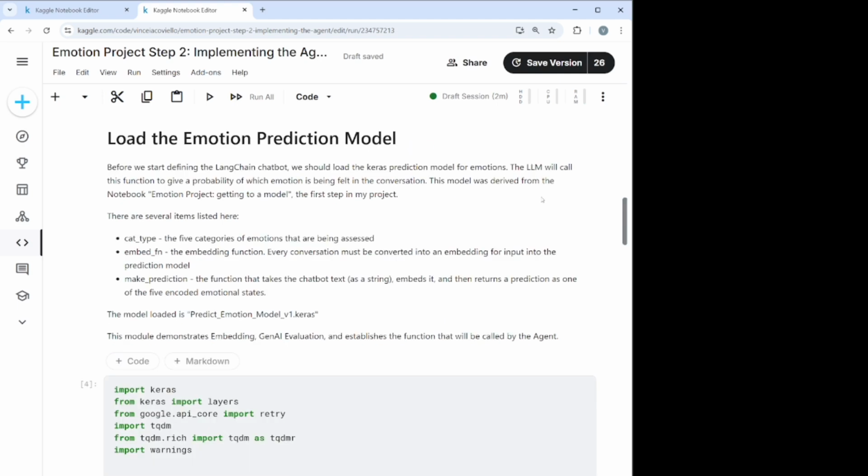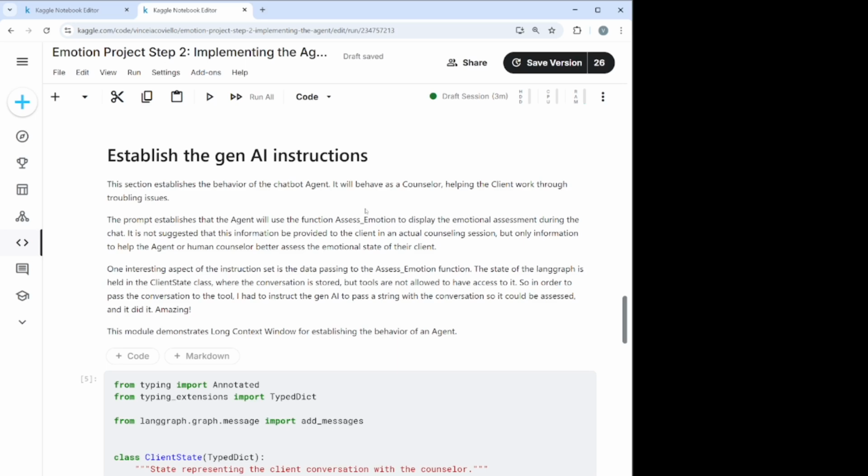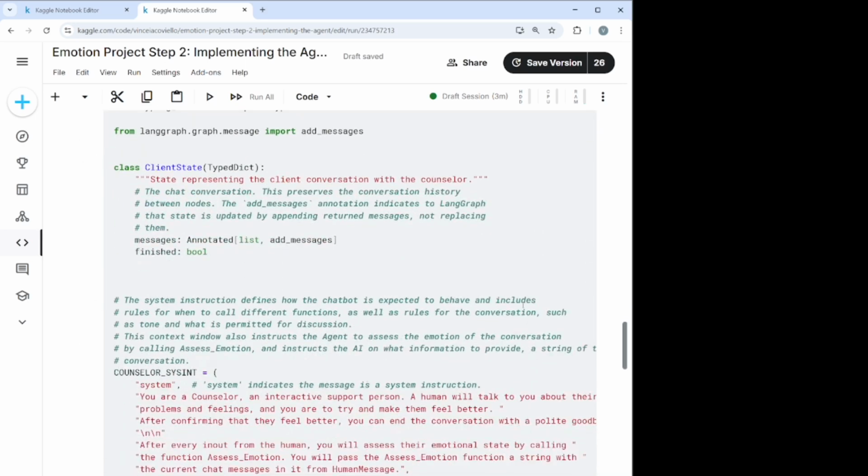First thing we're going to do is to load the emotion prediction model generated in the first step. This is going to be part of the tool set that we actually allow the agent to utilize. So there are two key parts to the tool. The first is defining what the chatbot, or the agent, actually is. We tell it it's a counselor, its job is to make people feel better, and so on. The second thing, which I find more interesting, is we actually instructed it on the type of input that its tool, the assess emotion tool, takes.